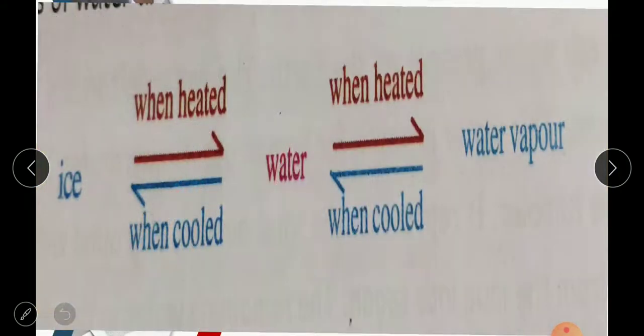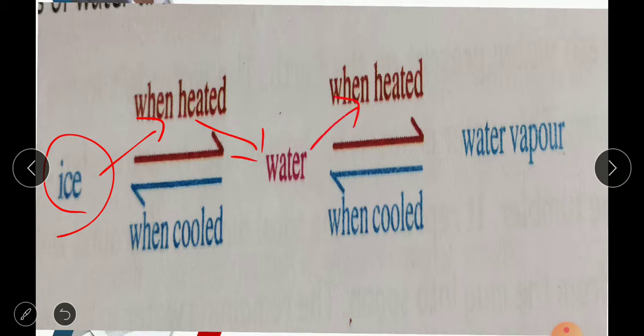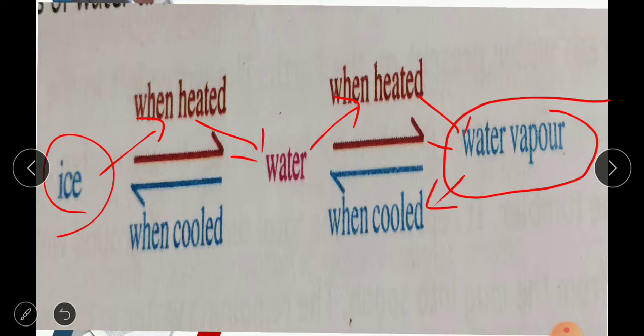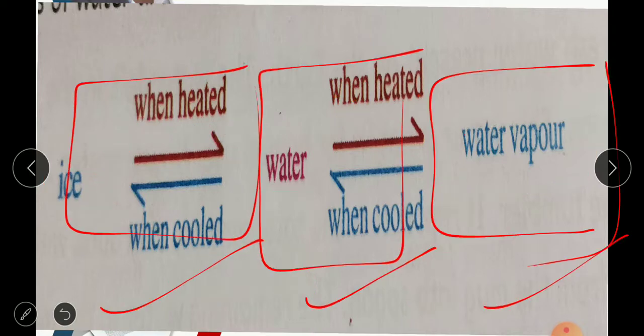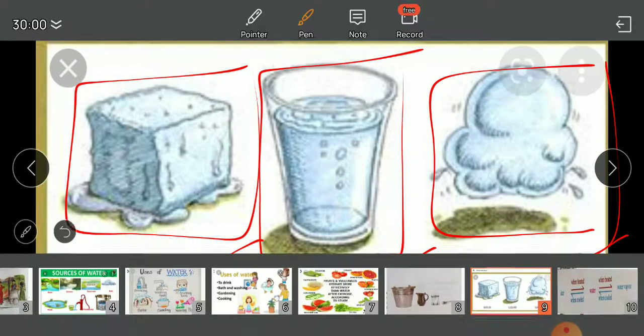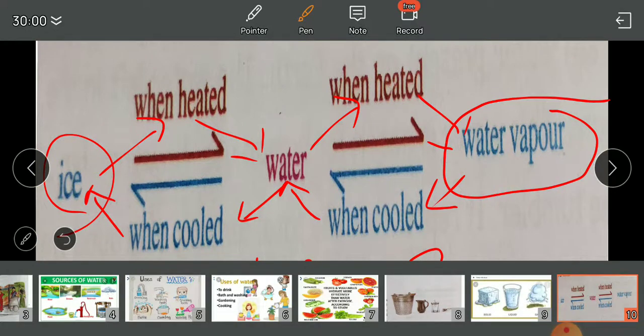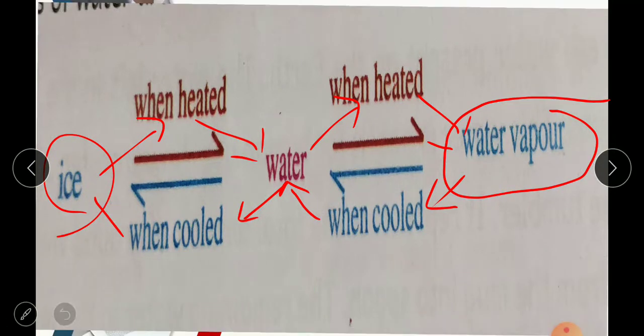I have prepared one more slide. Yes, ice, when it is heated, will change into water. If you heat it still more, it will change into water vapor. The water vapor which you get, if you start cooling it, will change into water. And again, if you keep cooling it, it will change into ice, in the sense that it is freezing. Still cooling means freezing. That's why you can say the water is present in 3 forms: solid form, liquid form, gaseous form. Understood, children? Yes. Let me take away all this such that the picture will be clear for you.